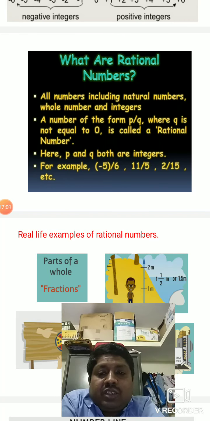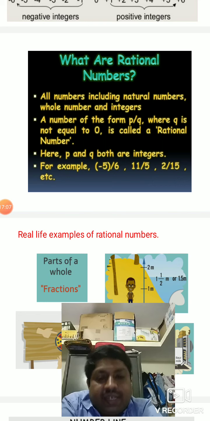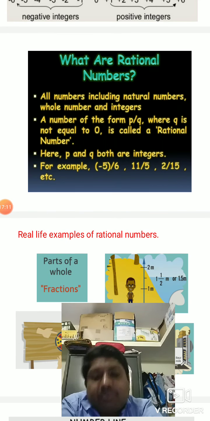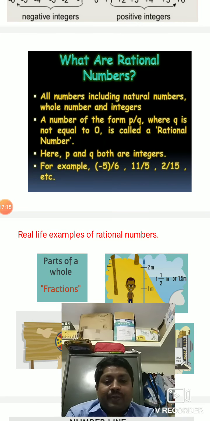Examples of rational numbers: minus 5 by 6, 11 by 5, 2 by 15, etc. 0 is also a rational number, 1 is also a rational number, 100 is also a rational number, minus 3 is also a rational number, because we can express these in the p by q form. For example, 100 by 1, 0 by 1. But 100 by 0 is not defined, 1 by 0 is not defined.